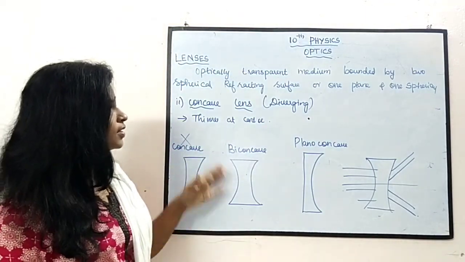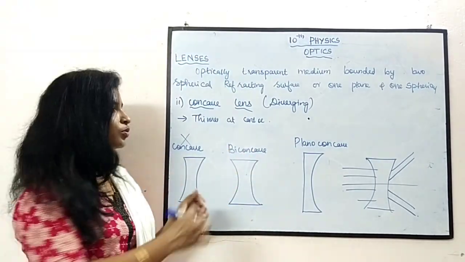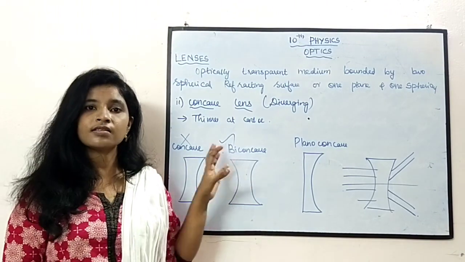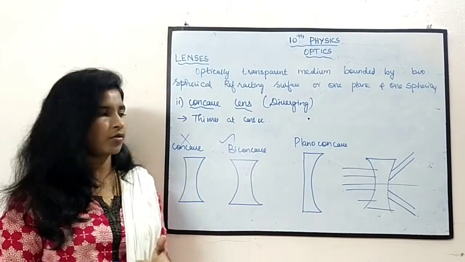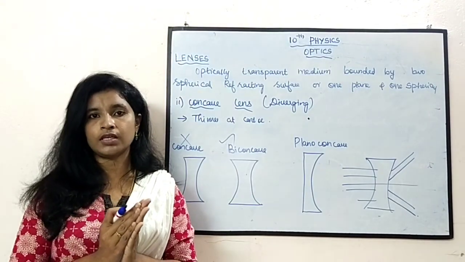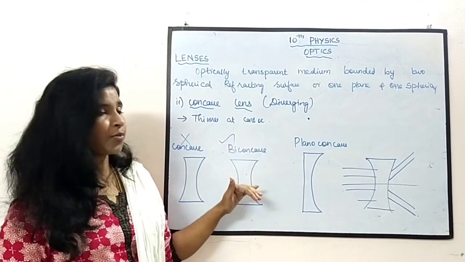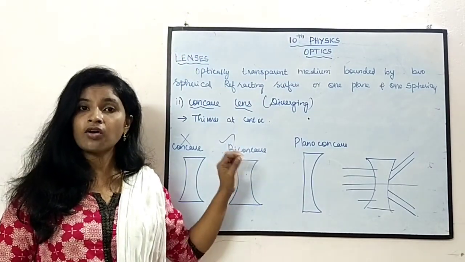The next one is the biconcave lens. This biconcave lens is used practically. We will be using this concave lens for so many purposes. Both the surfaces will have the same center of curvature. Such a type of lens is called a biconcave lens.